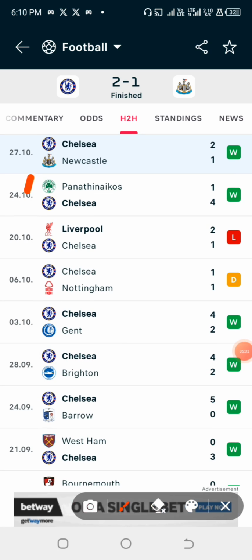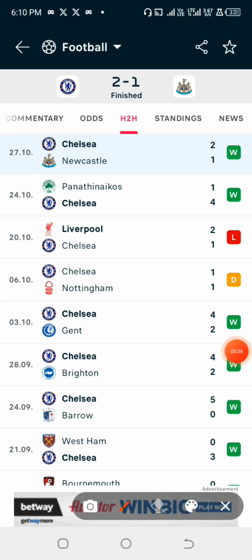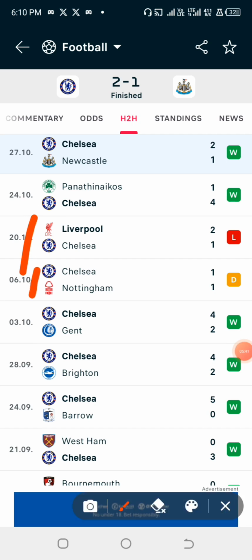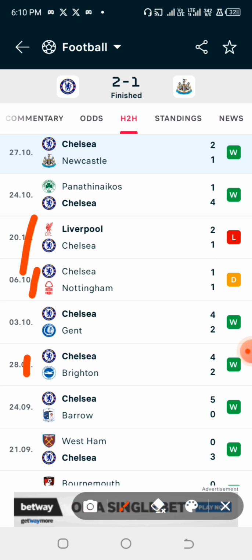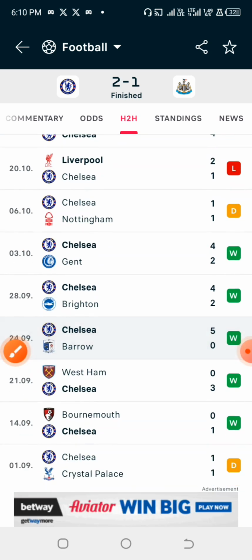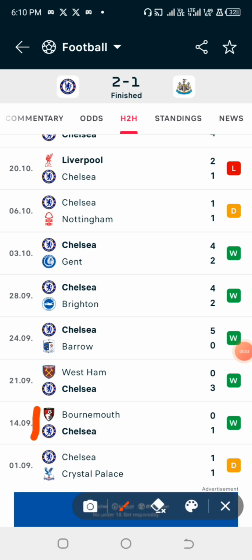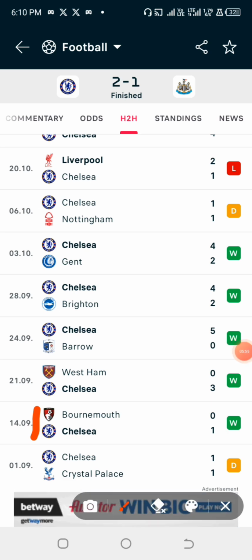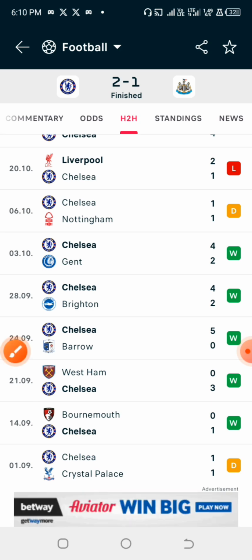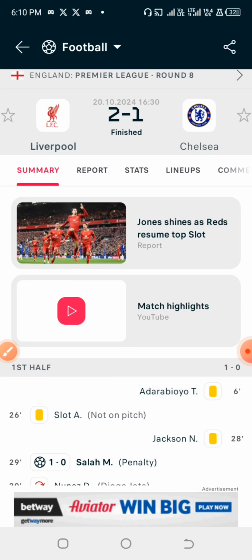For example, this particular game happens to be the European Conference League, so we are not evaluating it alongside our game. So we are evaluating against Liverpool, evaluating against Nottingham Forest, evaluating against Brighton, and evaluating against West Ham, and also evaluating against Bournemouth. So these are the last 5 games that we are going to be evaluating our yellow card, the yellow card that the home team has had in the last previous games against other opponents in this same league.